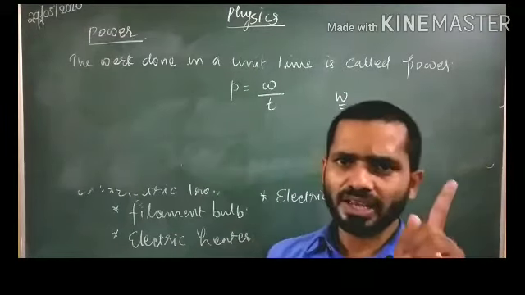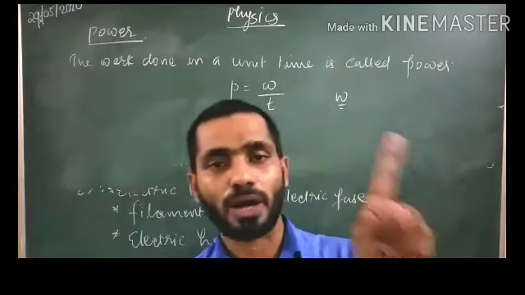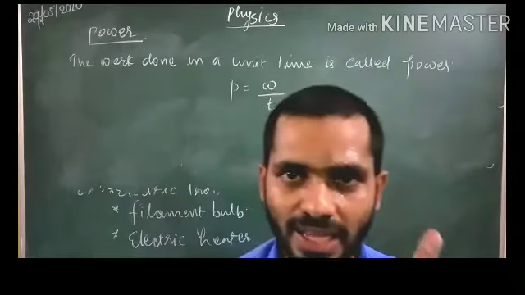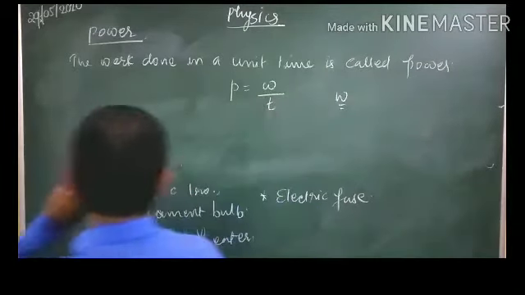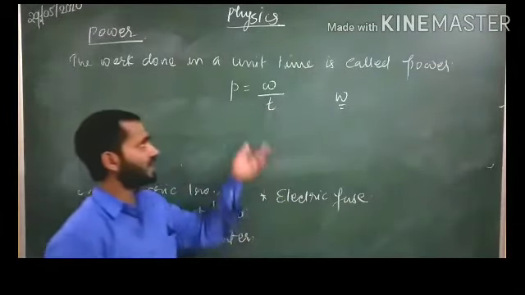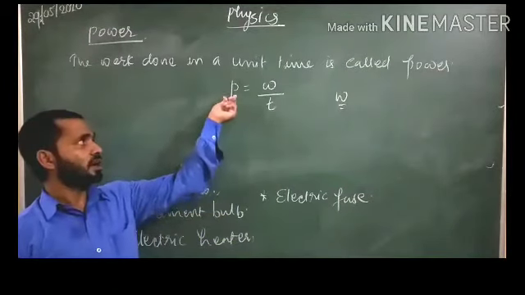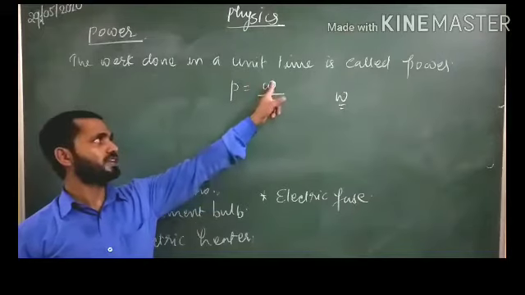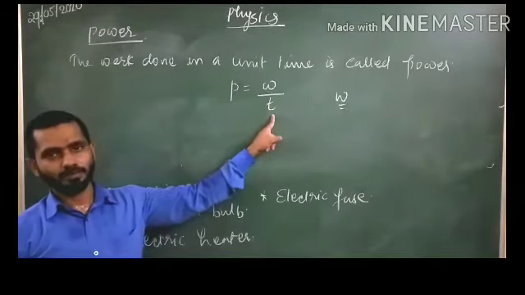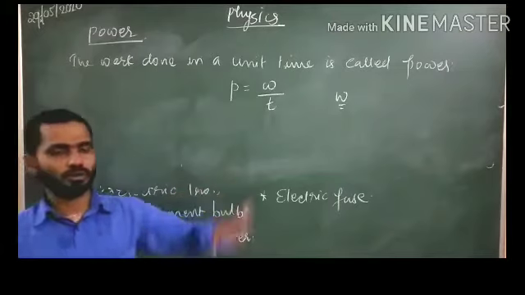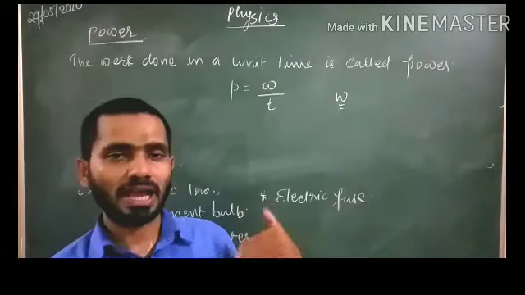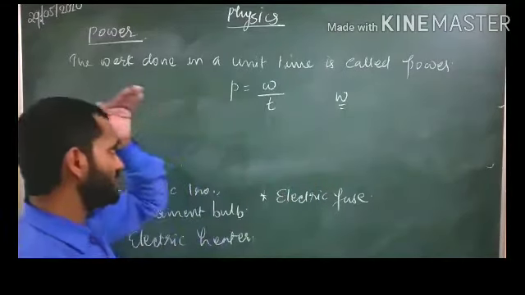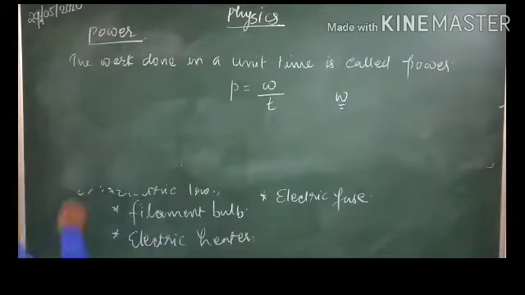Now listen, students, here we want to calculate the power of an electrical device. Power of an electrical device. Generally in physics, power is equal to work done in a unit time. So P is equal to W divided by T. This is the equation you want to use in your situations. But when you are calculating the power of an electrical device, there are some changes coming. Power of an electrical device.